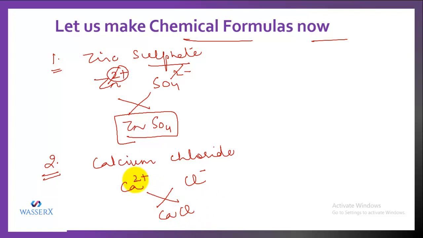But now we'll write these valencies. We'll interchange these valencies and write the respective valencies at the foot of the other element. That is, we'll crisscross that. So this is 2 positive. When we are crisscrossing, we don't have to carry the positive and negative charge, not in this and not even in this. So only this 2 is going to move. So it becomes CaCl2. And the other possesses 1 charge, so whether you write 1 or not, it is not necessary. So the formula becomes CaCl2.